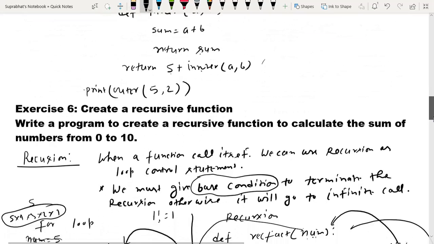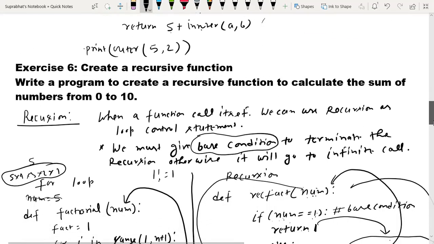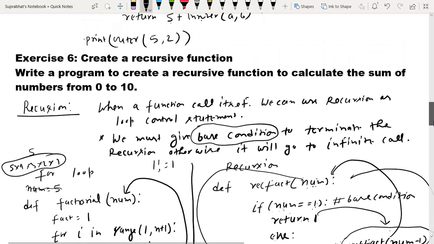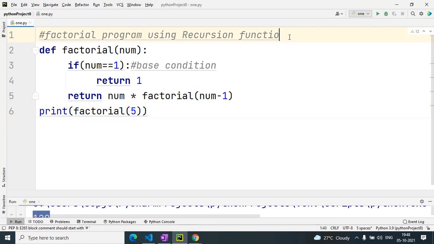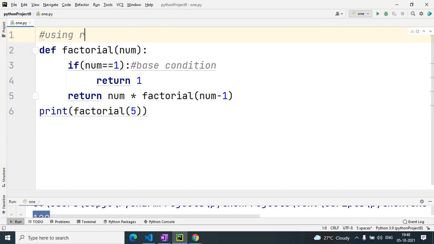So our question in this program is: write a program to create a recursive function to calculate the sum of numbers from 0 to 10. We have to find the sum of numbers 0 to 10 using recursion. So it will work like that. Using recursion, find the sum of numbers 0 to 10.